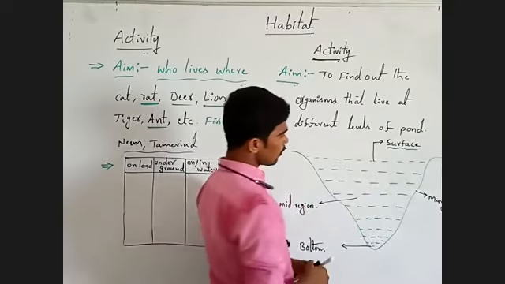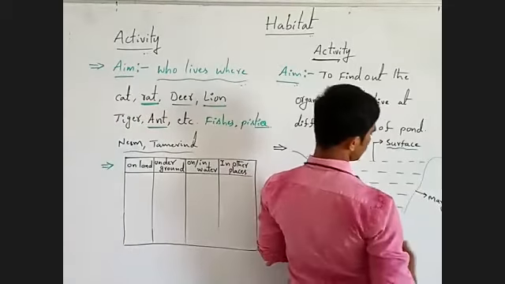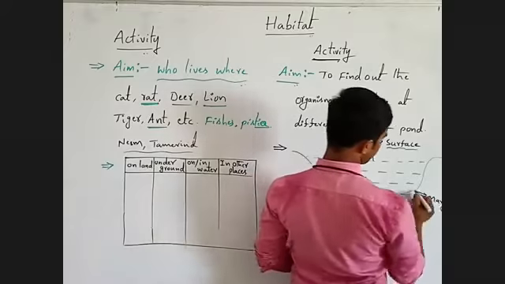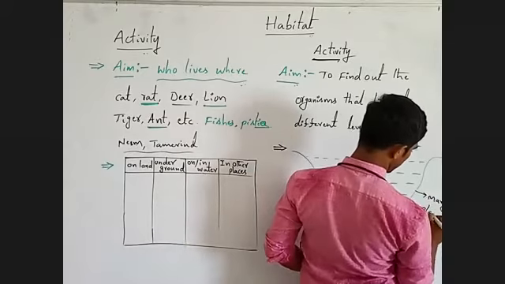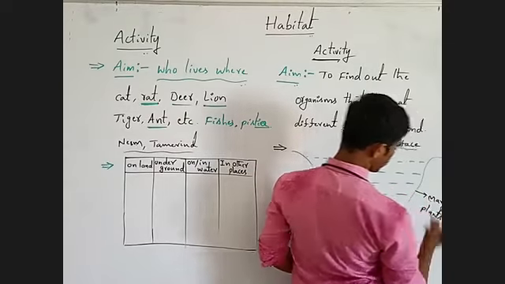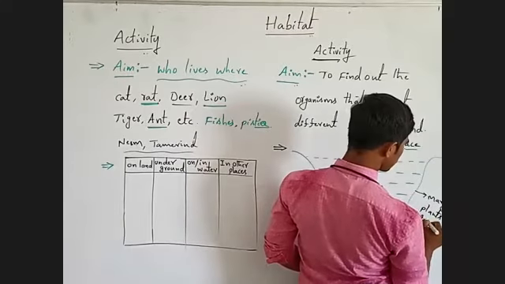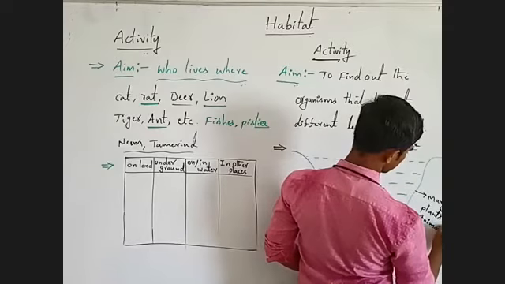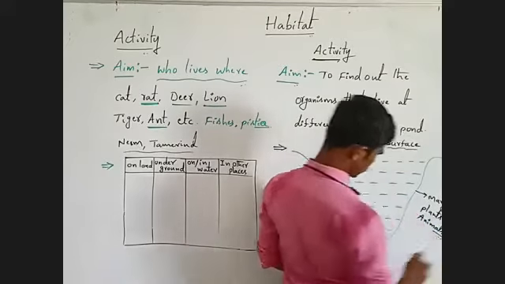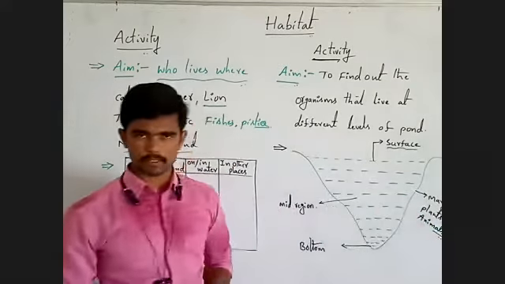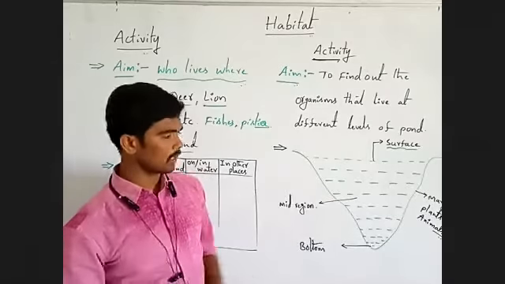Next, the margin. At the margin, different types of plants and some animals, crabs and some plants.